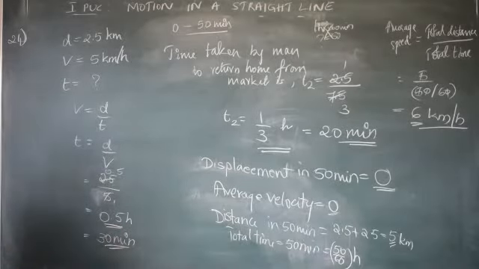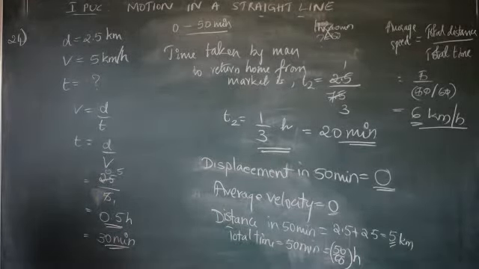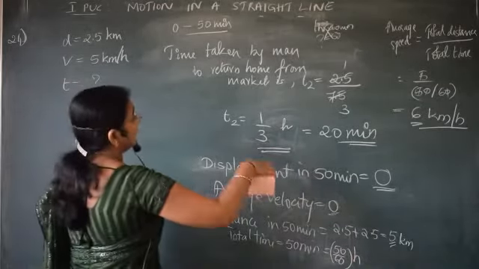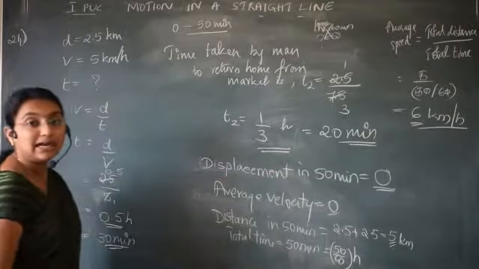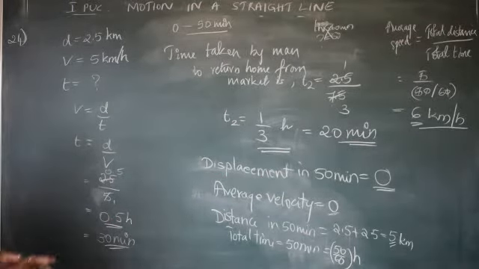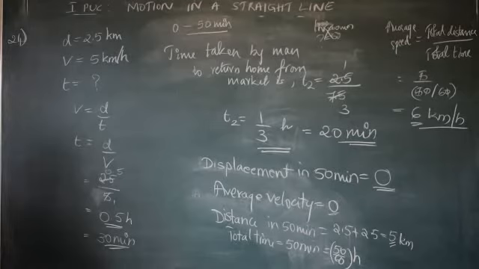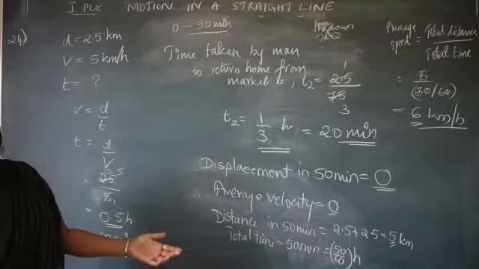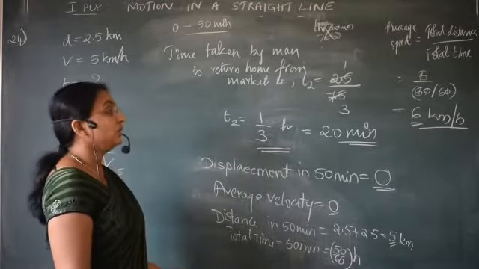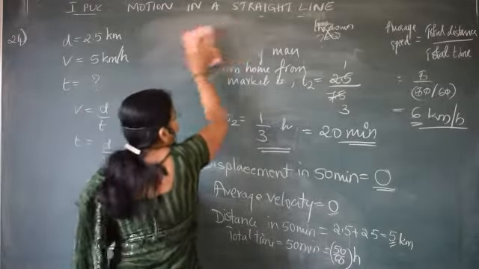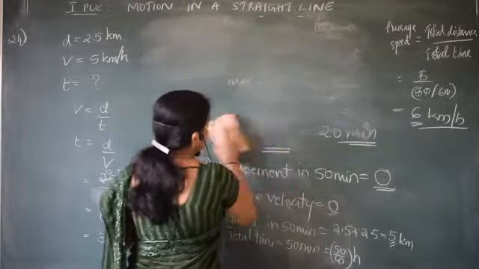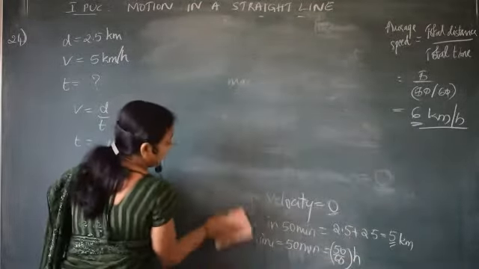I'll just give you the hint how to solve. 0 to 48 is given. Actually, the time taken by the person to return back to home with that speed is this one. But the total time will be how many minutes? 50 minutes it will be. We don't want 50 minutes. 48 minutes is given, correct? 0 to 48 minutes. So what I am giving as a suggestion here is, using this suggestion, I think you can solve it, correct?